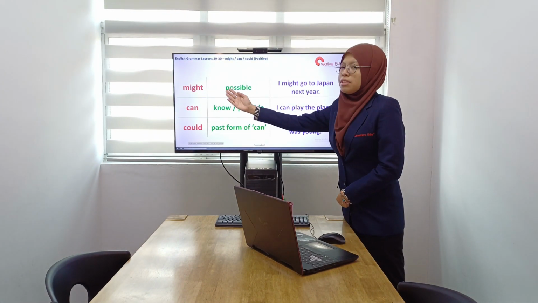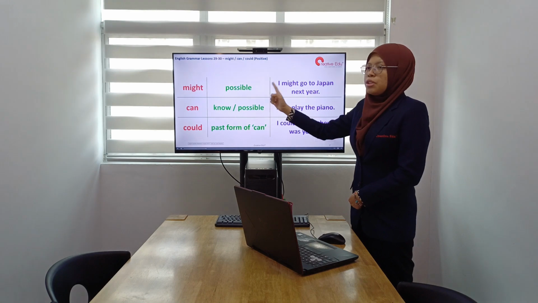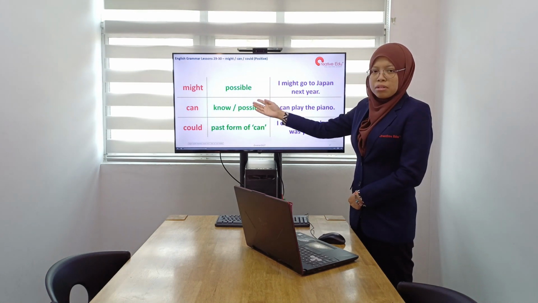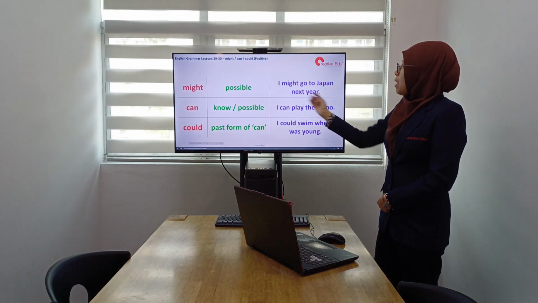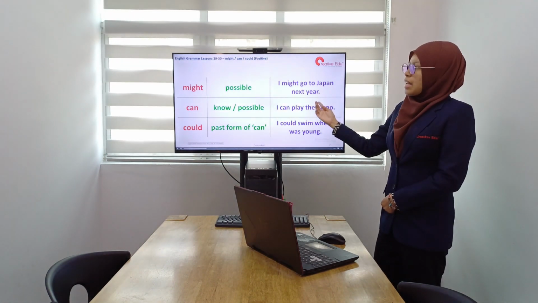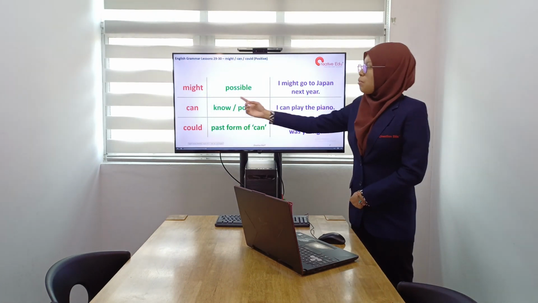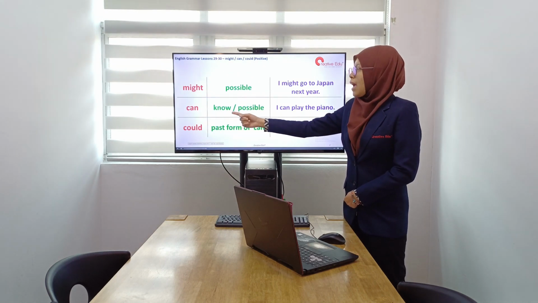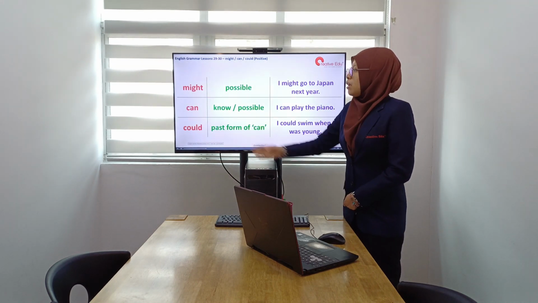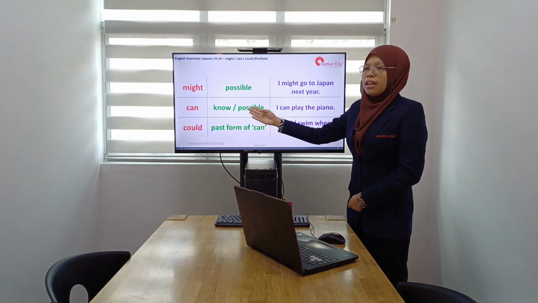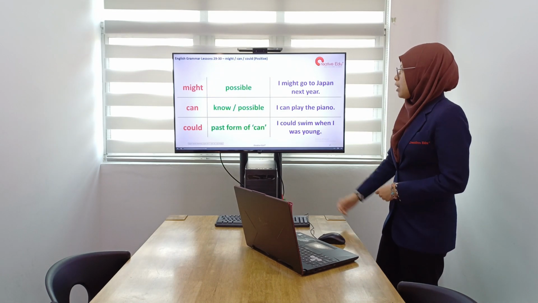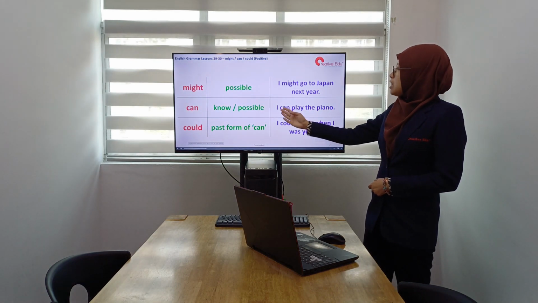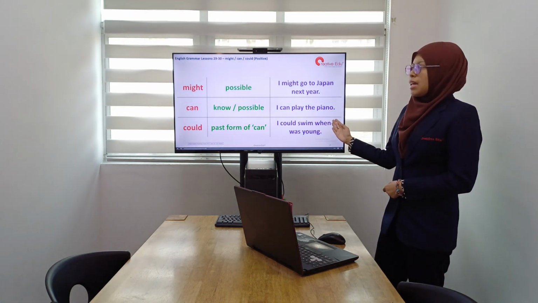Alright, so the usage of the word might is usually for something that is possible to happen in the future. For example, you have the sentence, I might go to Japan next year. Okay, the second one we have the word can. Can is usually to describe know or possible. Okay, again this is related to a person's ability to do something. For example, we have the sentence, I can play the piano.